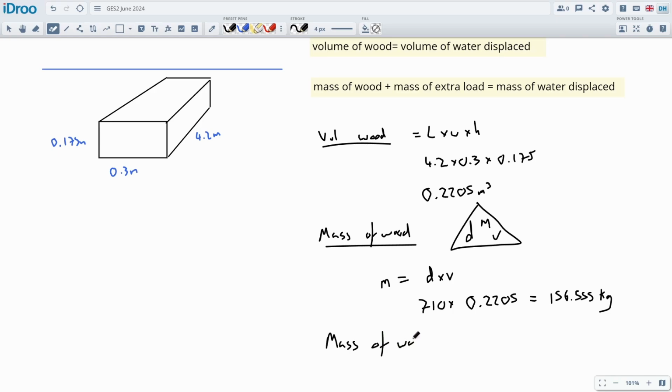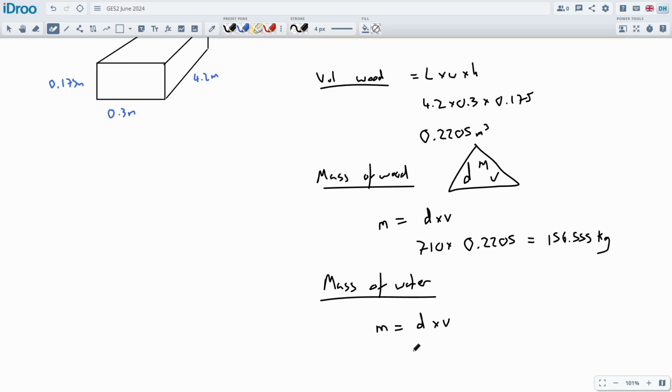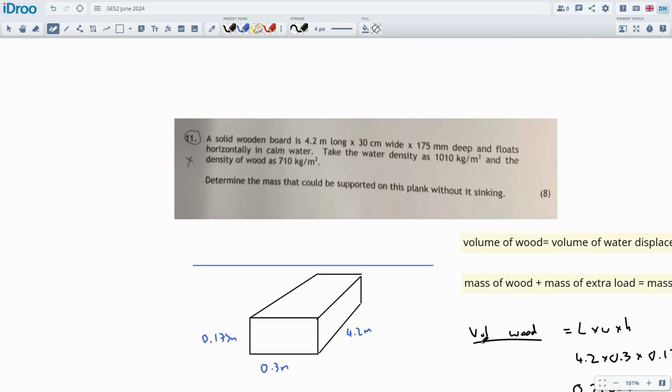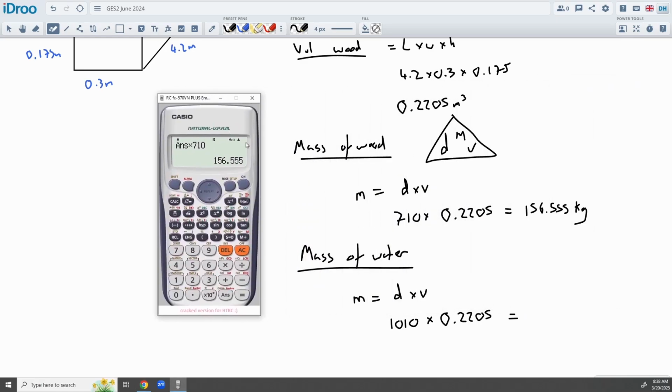How about the mass of the water displaced? Now, the water we're pushing out of the way is going to be exactly the same size as the wood. So it'll be the same calculation, basically, just with a different density. Mass is density times volume. The density of the water is 1010, because it says that in the question. And then the volume will be exactly the same as the wood, so it'll be this one up here. So let's get that number out. Let's see what we get. So the calculation is going to be 1010 times 0.2205, 222.